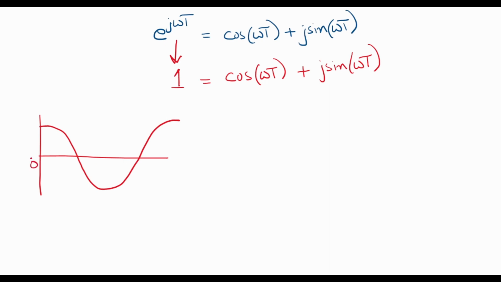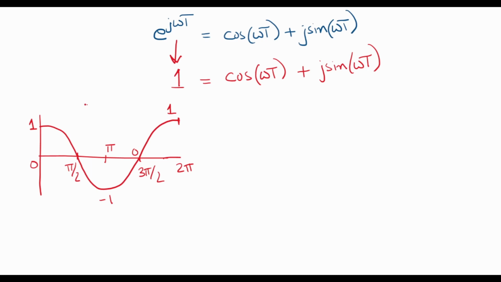At 0 it is equal to 1, at pi by 2 it is equal to 0, at pi it is equal to minus 1, at 3 pi by 2 it is equal to 0, and at 2 pi it equals 1.